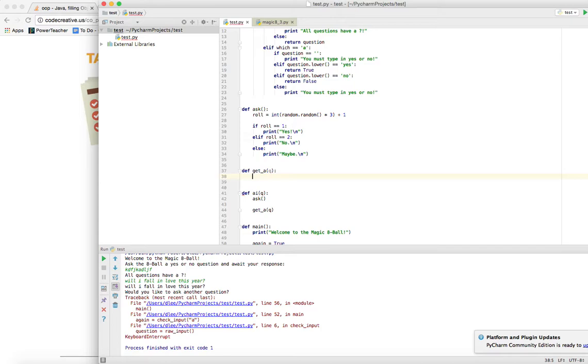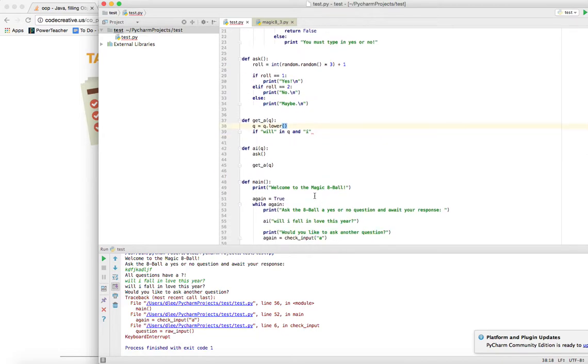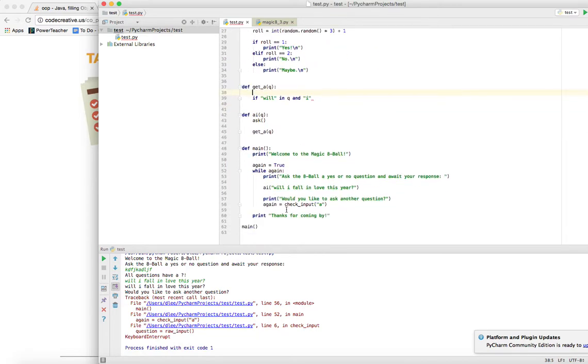Well, computers can only make decisions by using branches, so I'm gonna say if, right? So if question, or maybe not question, maybe I could say if will in question, and maybe I could say I, in lowercase, because over here I could say q is equal to q dot lower, right? That's going to lowercase the q. I guess maybe I should do that down at the bottom, so maybe I could do it right in here where I run check input with q in there.